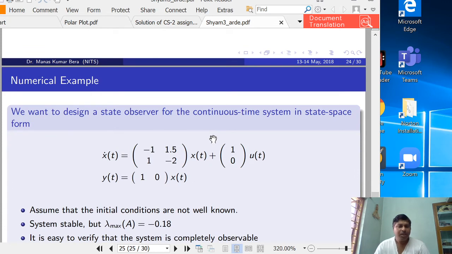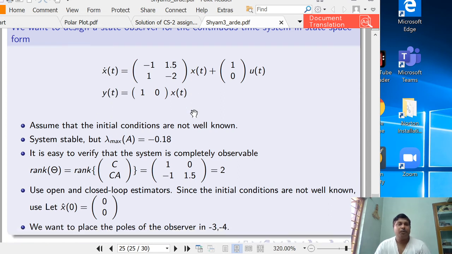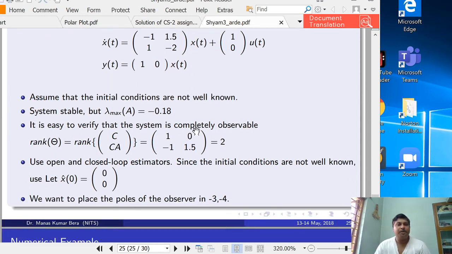Okay, here one numerical example has been given. Suppose x dot equals Ax plus Bu, y equals Cx. Now we will see the observability test, rank of the matrix C, CA. We are finding 2, so it is observable, and we want to place the poles of the observer at -3, -4. What is the meaning of placing the poles of the observer at -3, -4? It means that we want to place the poles of the observer error dynamics at -3, -4, and for that we want to calculate what the gain will be.